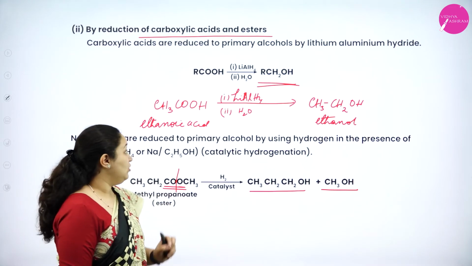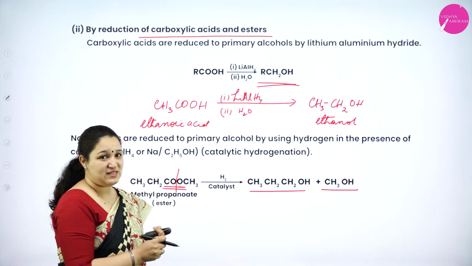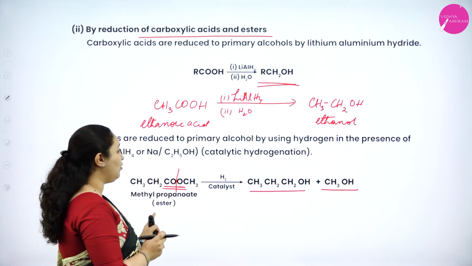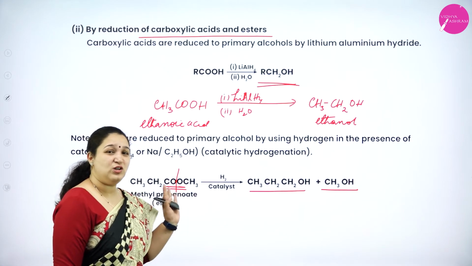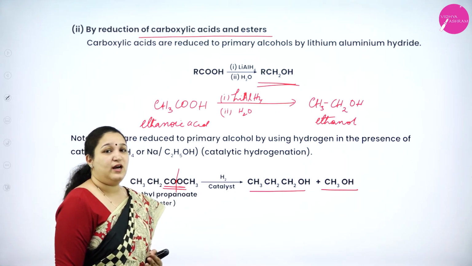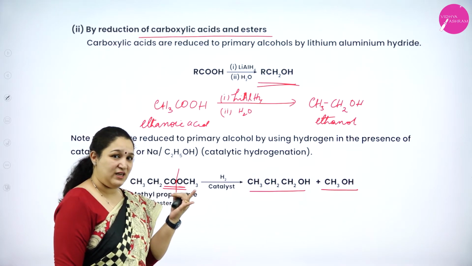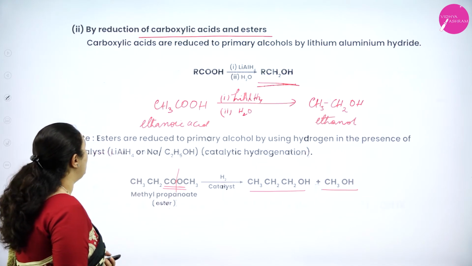Clear? So the most important is from aldehydes, ketones and carboxylic acids. You can see this is put under note because usually they do not ask this question. It's not very important when compared to reduction of aldehydes, ketones and carboxylic acids. Okay. So we'll see next what we have.